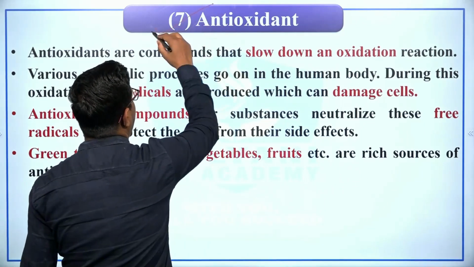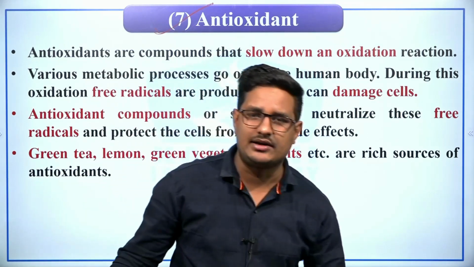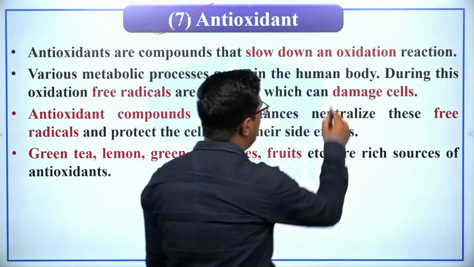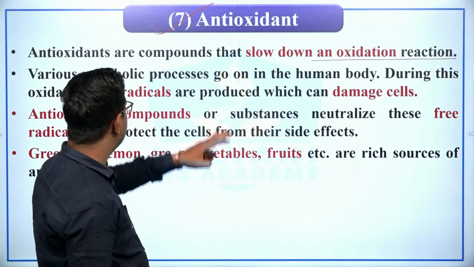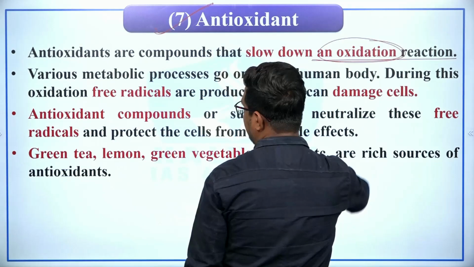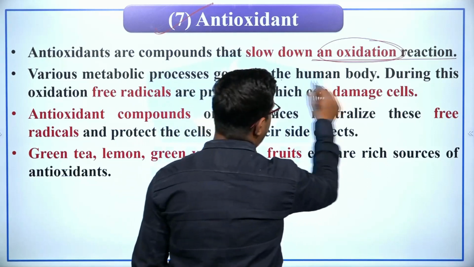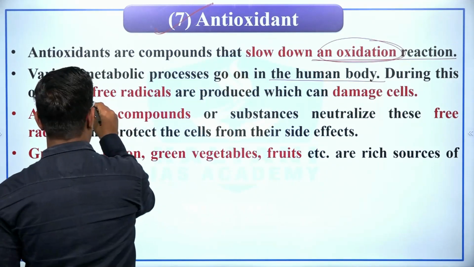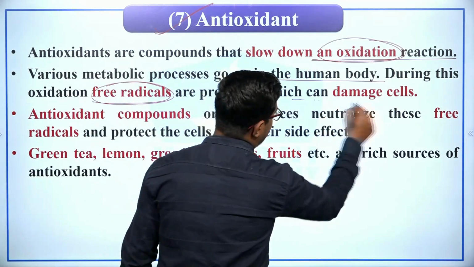Next is antioxidants. See, antioxidants are compounds that slow down an oxidation reaction, right. Various metabolic processes go on in the human body. During this oxidation, free radicals are produced which can damage the cell.